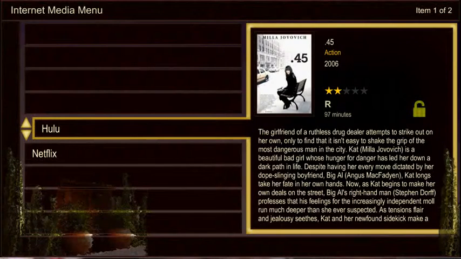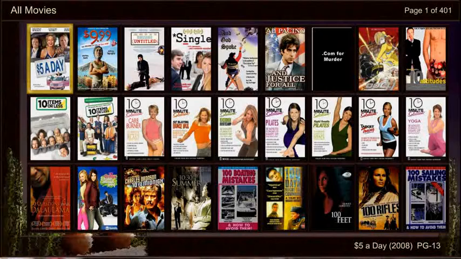Press OK and you will see the selections for Hulu and Netflix. Scroll down and select Netflix. Netflix works in the same manner as your movie collection.